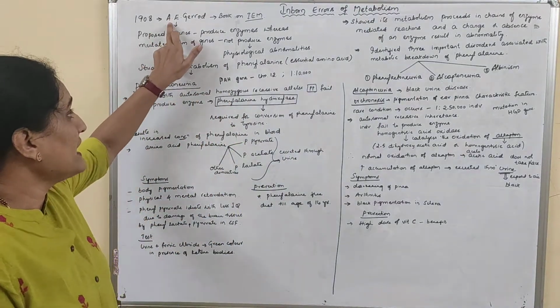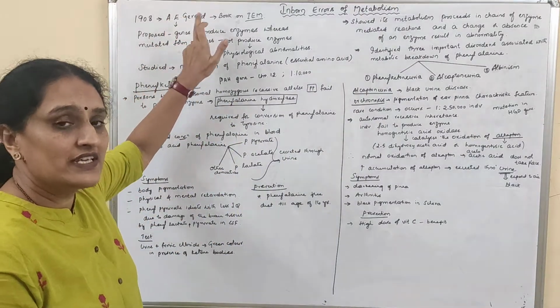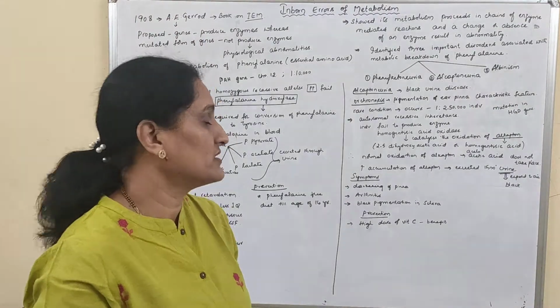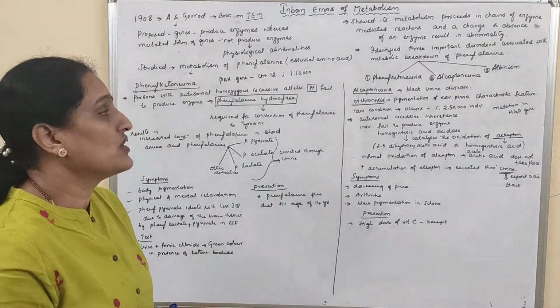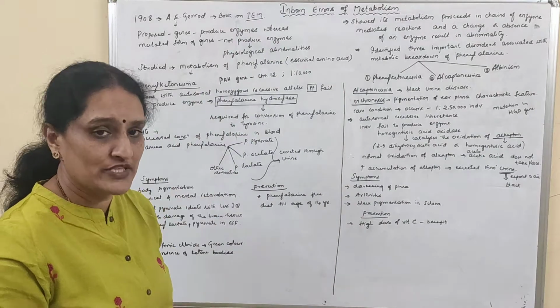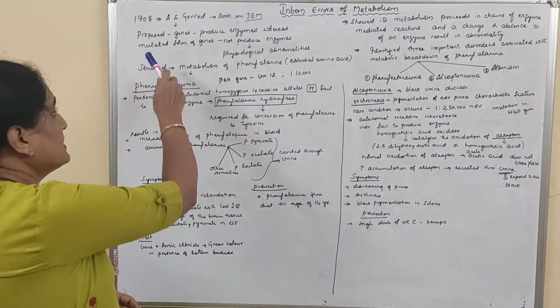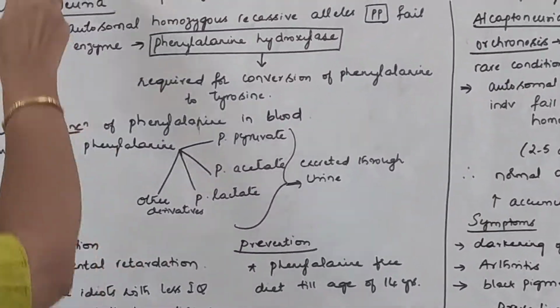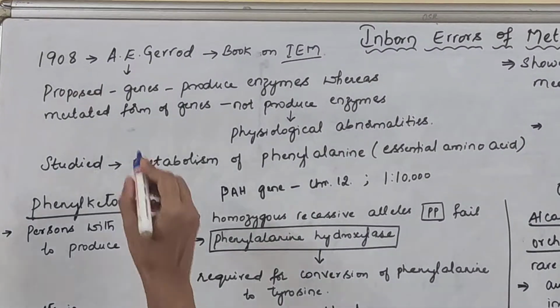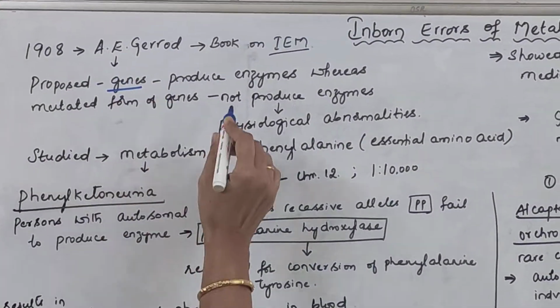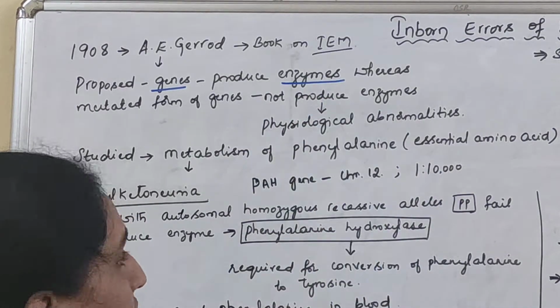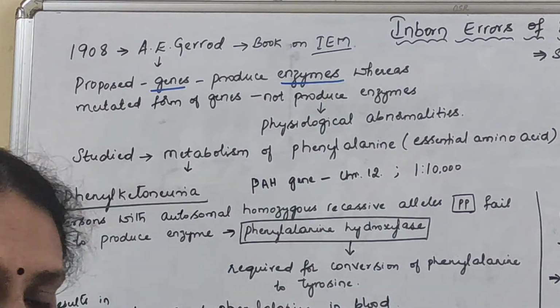Now this person, Archibald E. Garrod, who was an English physician, wrote a book on these inborn errors of metabolism in 1908, and he proposed that, as we all know, genes are responsible for producing certain enzymes, right?